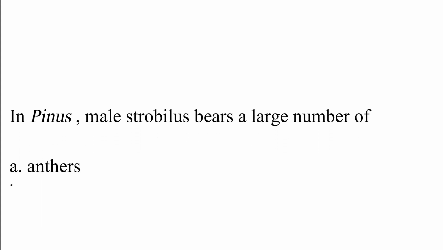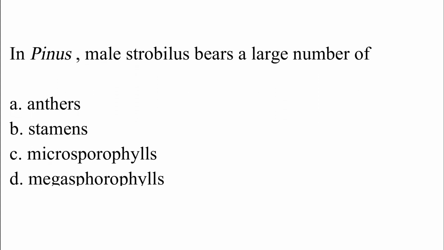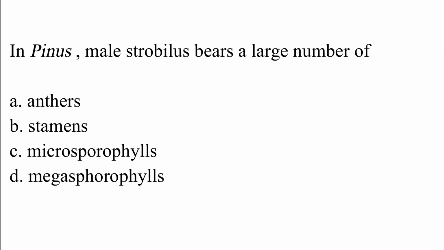In Pinus, male strobilus bears a large number of option A, anther, option B, stamen, option C, microsporophyll, option D, megasporophyll. The correct answer is option C, which is microsporophyll.